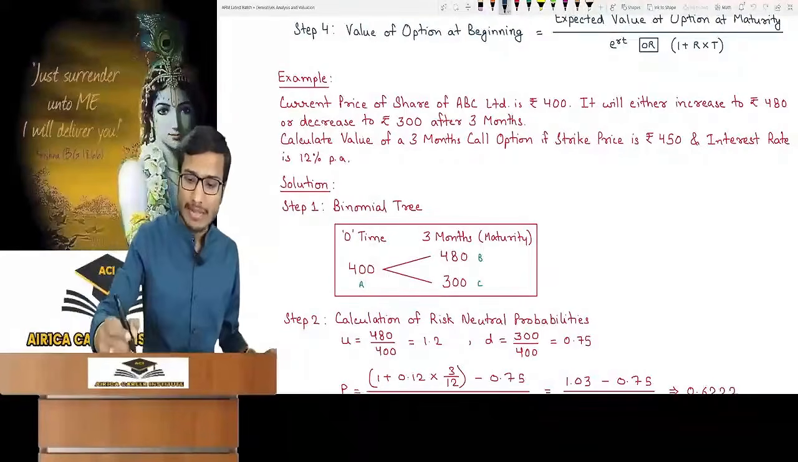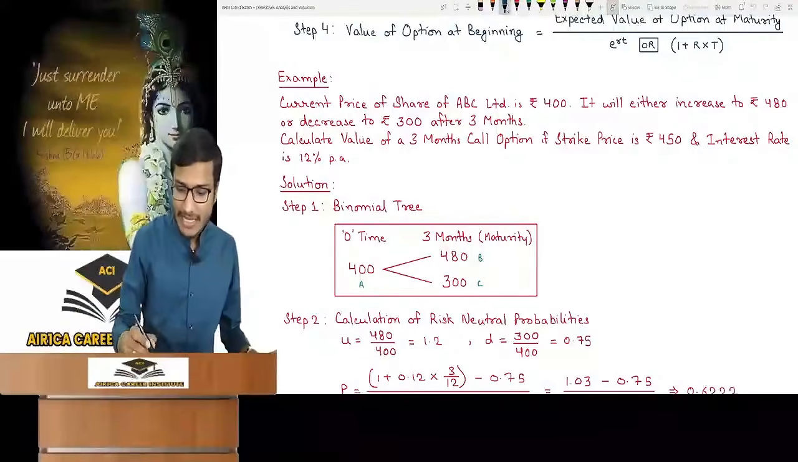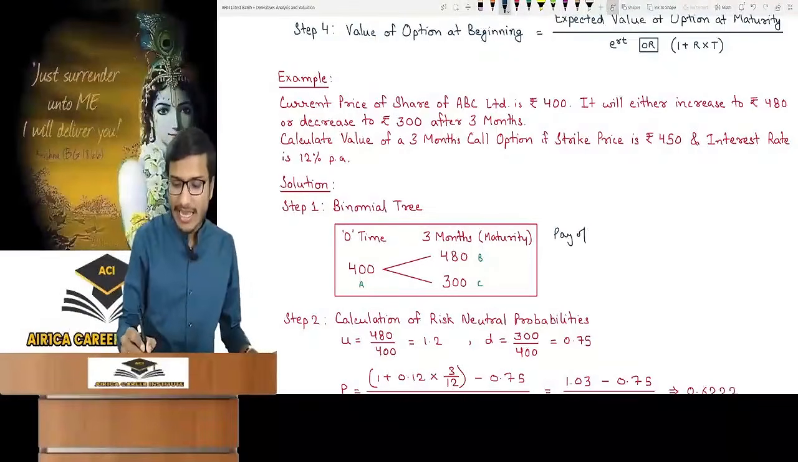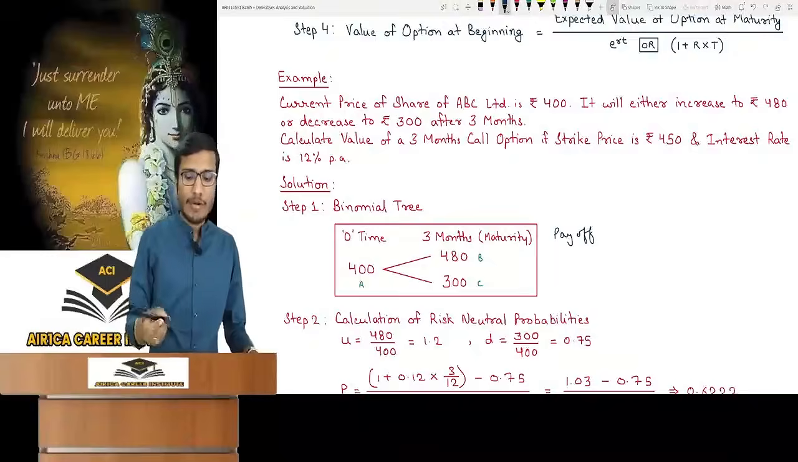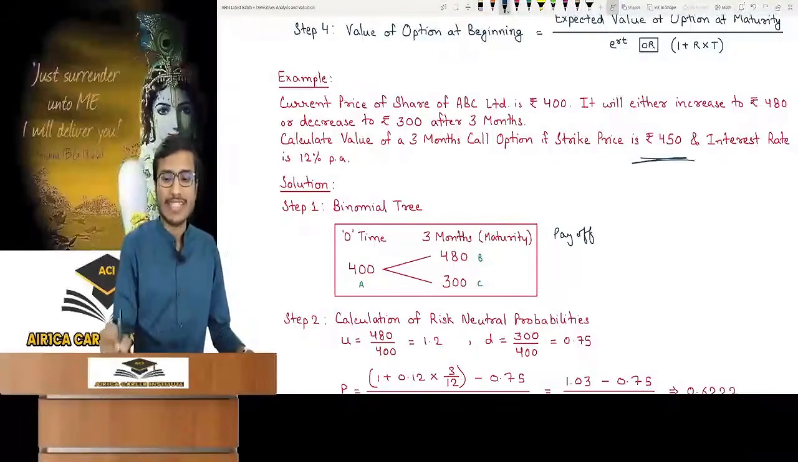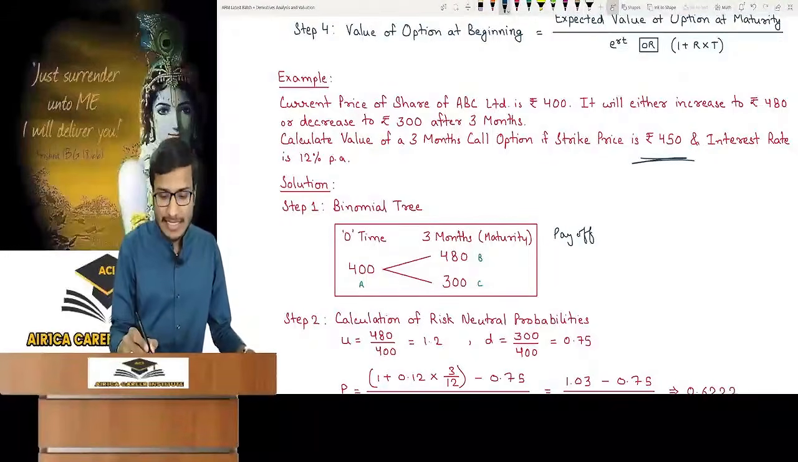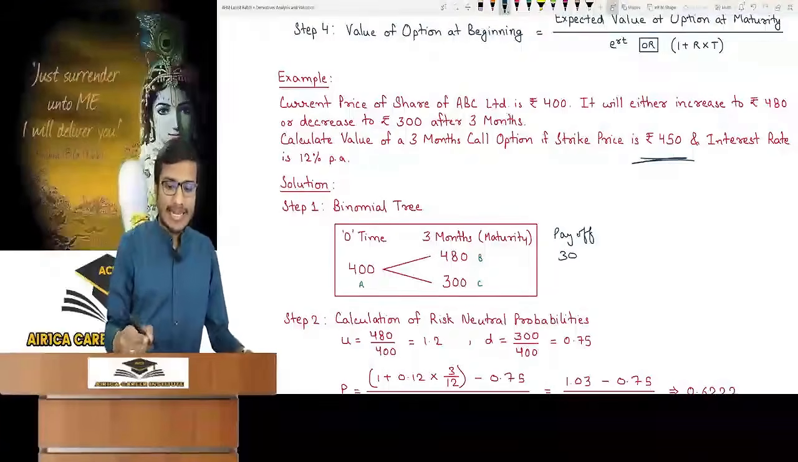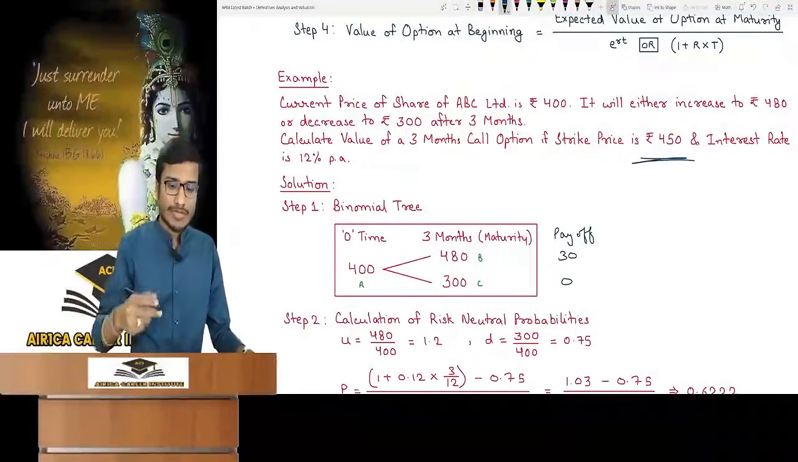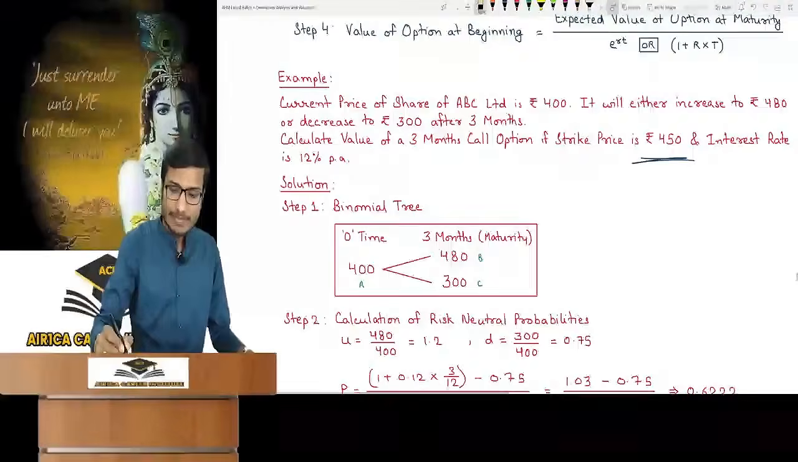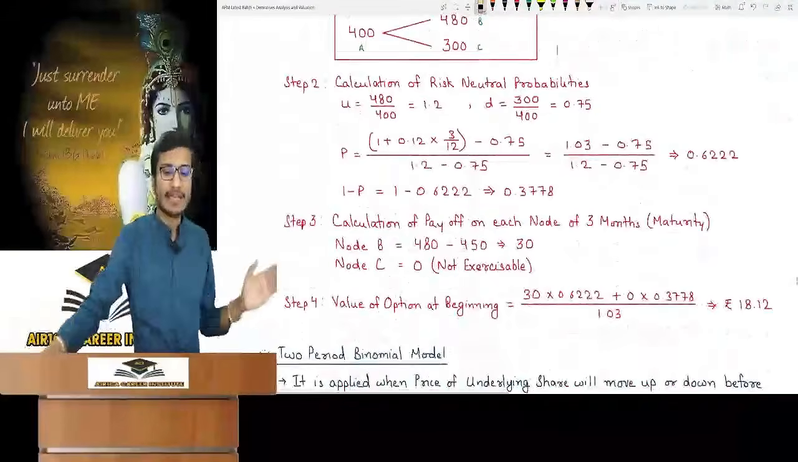Okay. I made you do the same thing in the class as well, that we took out the payoff here and further just wrote it directly in the step. What will be the payoff at the price of 480? With 450 strike price, if we exercise call option, then payoff will be 30. And in case of 300, I won't exercise, payoff will be 0. Okay. That's it. So payoff is calculated in step 3.